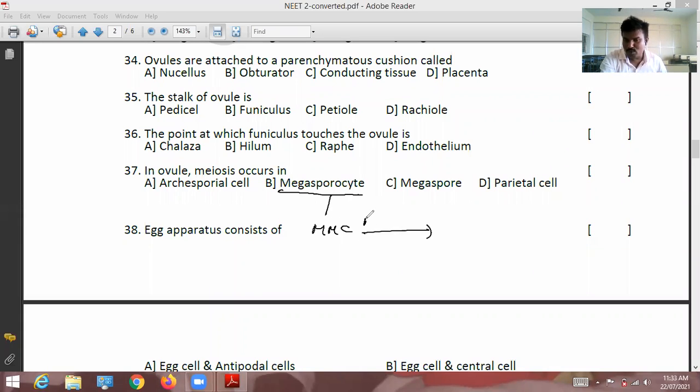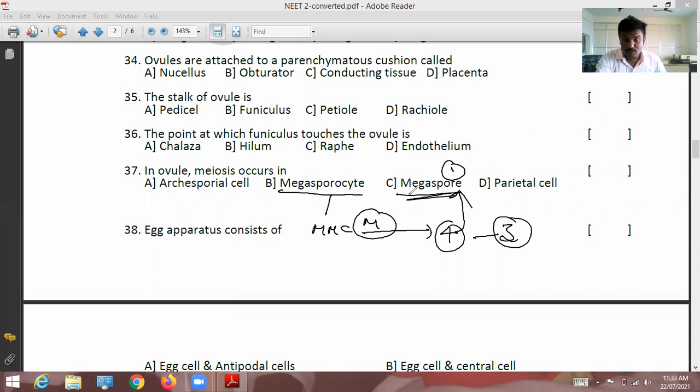The megaspore mother cell undergoes meiosis division and gives rise to 4 megaspores. Out of the 4 megaspores, 3 degenerate, and only 1 is a functional megaspore.